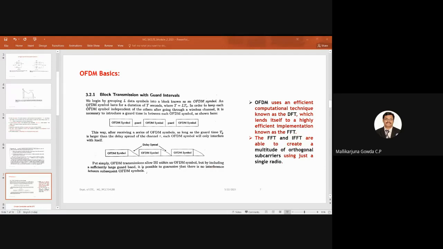So the total OFDM symbol duration will be T, that is why we write L into TS. So this is one OFDM symbol, means it will have L data symbols with a duration of TS. So L into TS will give you the OFDM symbol duration, which we denote as capital T. Hope this point is clear.